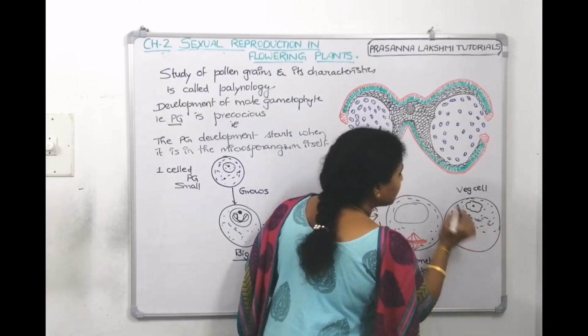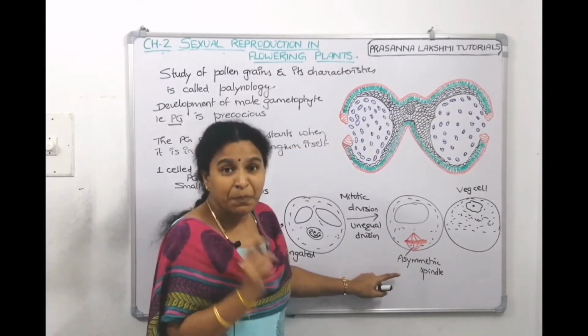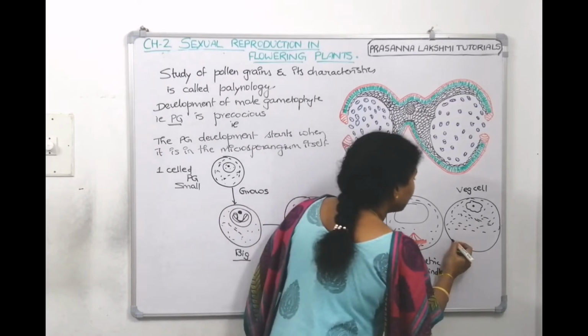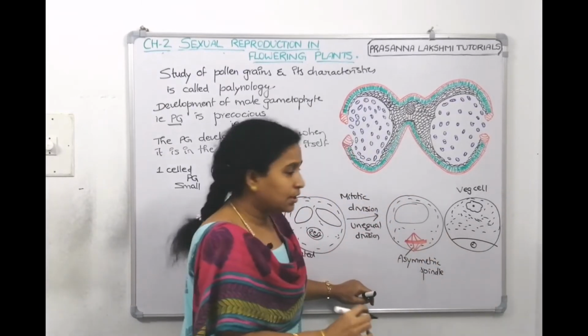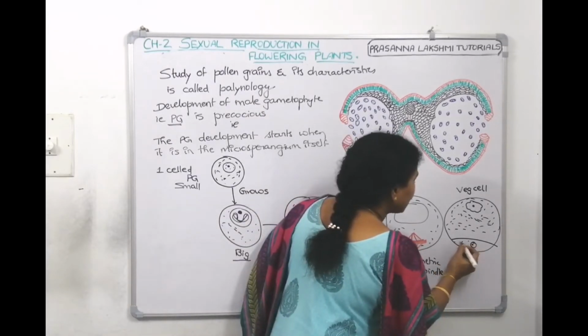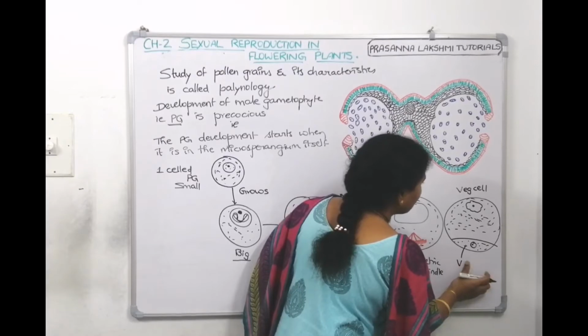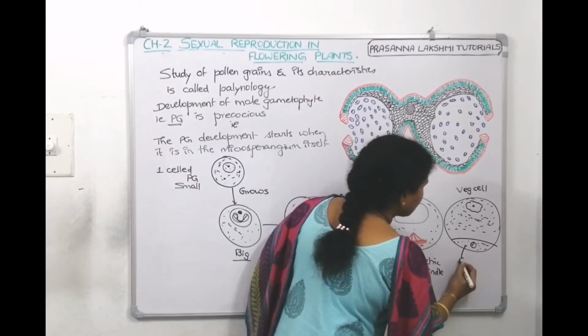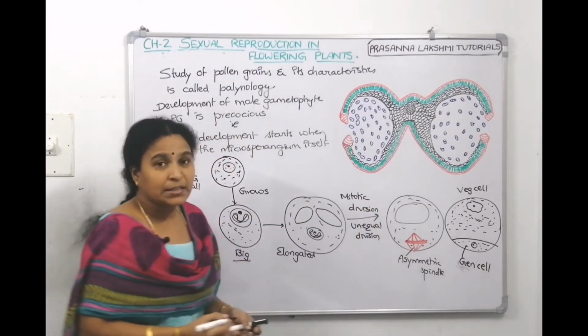And since we said the division is unequal, the second cell will be a small cell and it will be spindle shaped. This is the second cell. This also has its nucleus and dense cytoplasm. If that's called the vegetative nucleus, this is called the generative cell. We'll write it down and we'll see the differences.